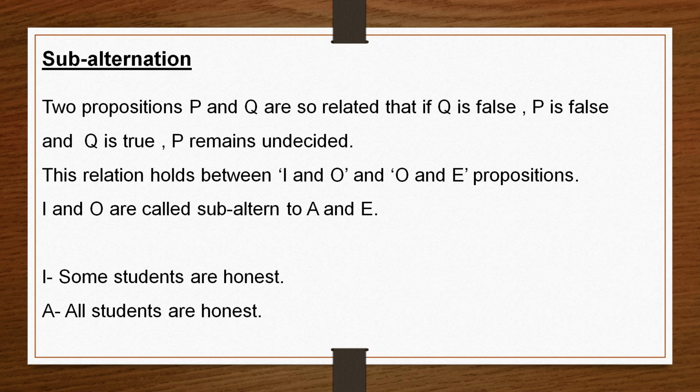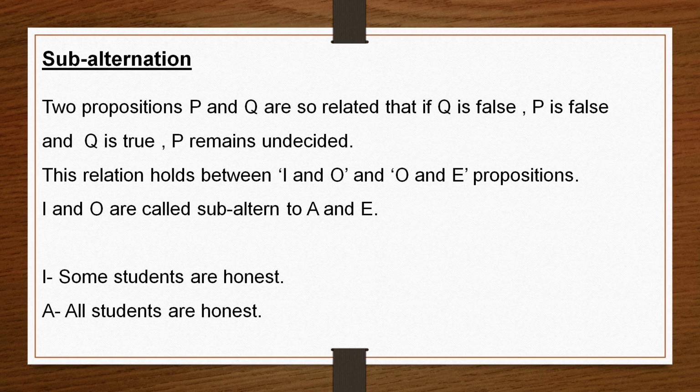The subalternation relation holds between I and A propositions, then O and E propositions. Now, let us take this I and A propositions. Here I and O propositions are particular propositions.